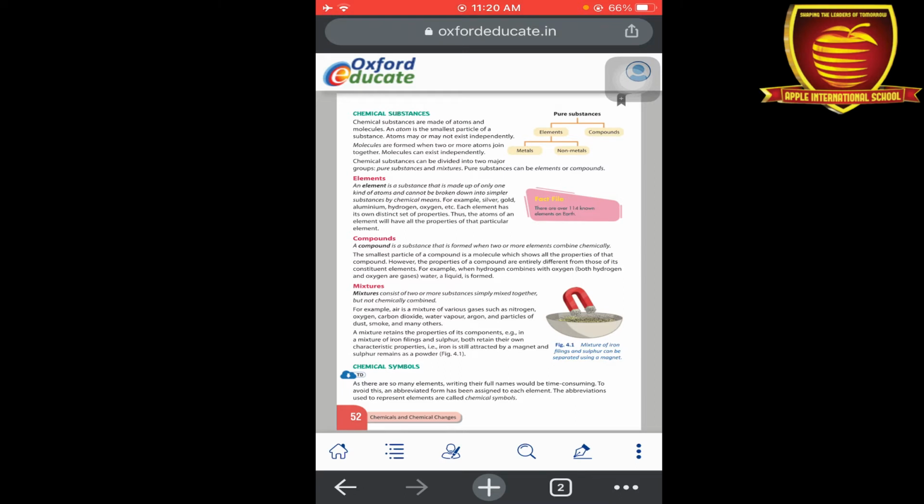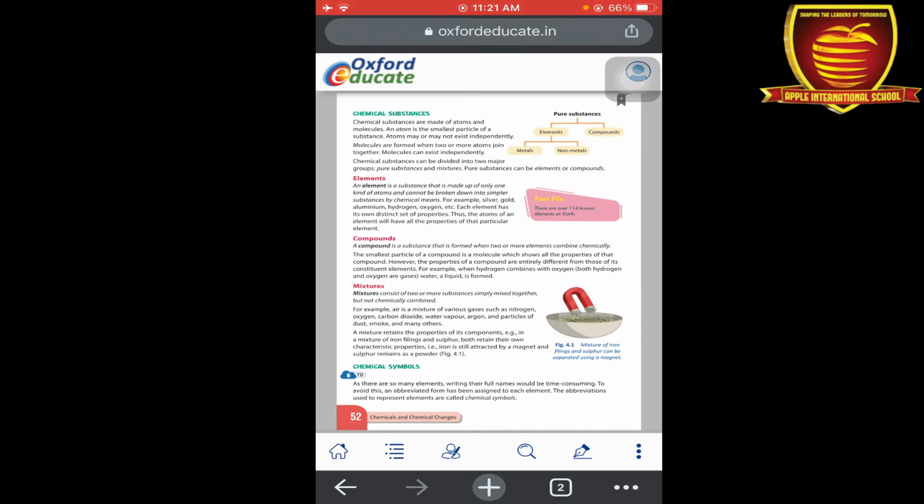Now the second one is the molecule. Molecules are formed by the combination of two or more atoms. These two things combine together and form a chemical substance. So what is the definition of a substance? Chemical substances are made up of atoms and molecules. We already discussed the definitions of atom and molecule, so the combination of both of these makes a chemical substance.